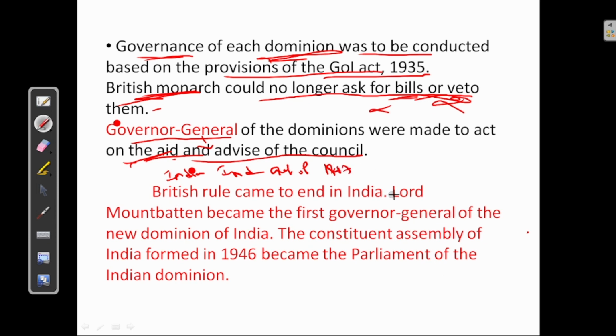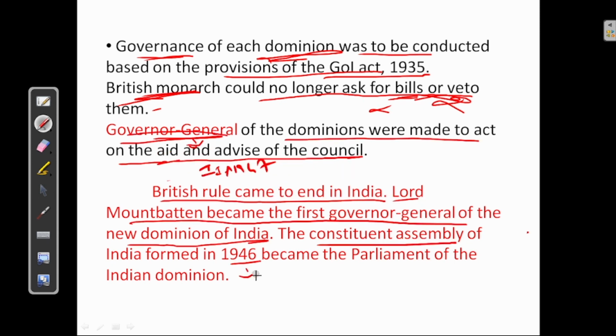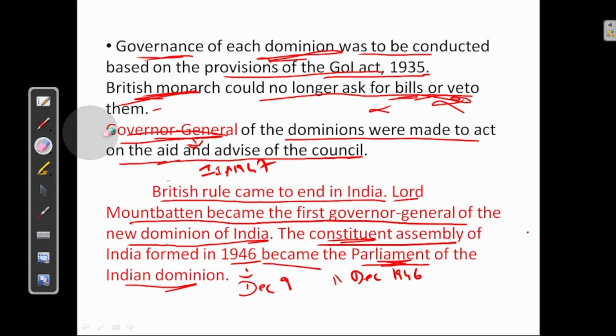Lord Mountbatten became the first Governor General of the new Dominion of India. The Constituent Assembly of India was formed on 9th December 1946, and became the Parliament of the Indian Dominion. After independence, this Constituent Assembly became the Parliament of the Indian Dominion. Okay.